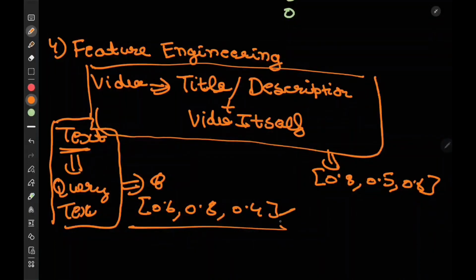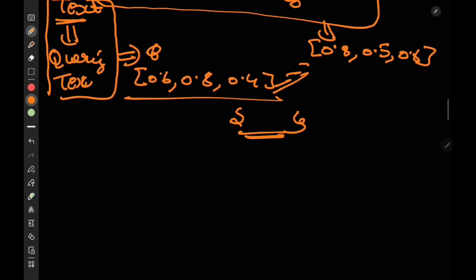Let's say we do a dot product of them, and the score comes high. Then it means that these both are closer to each other, right? And what we want exactly is that all the videos which are related to a particular topic should be closer to each other.